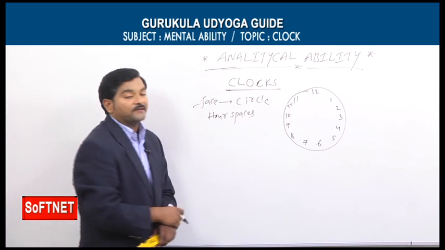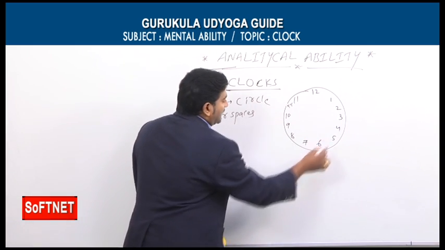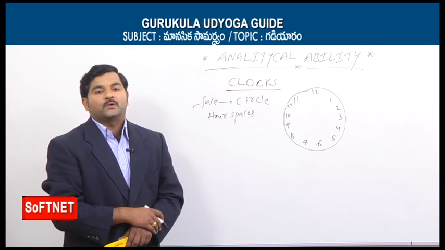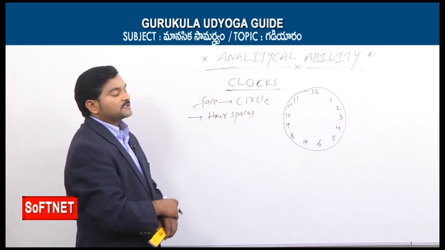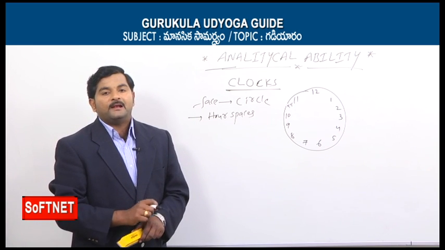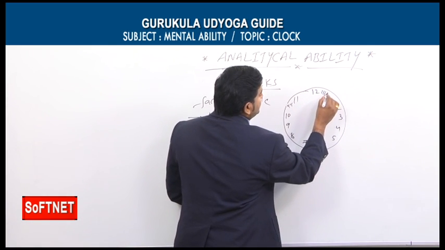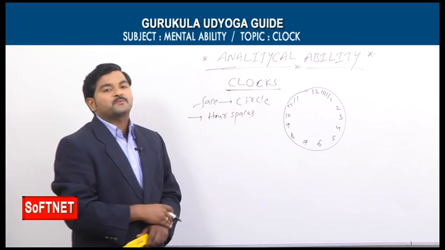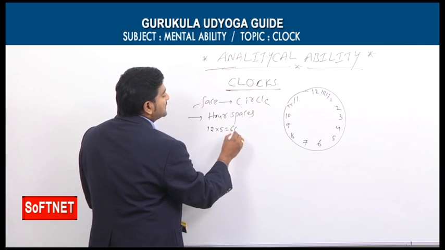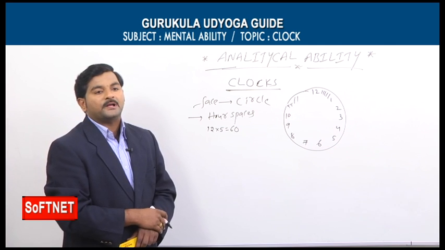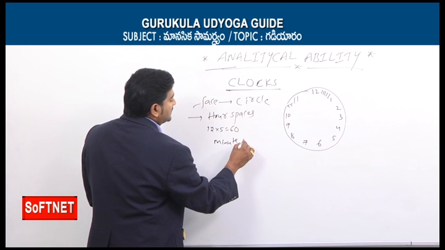I need to stress this point once again. The dial or the face of the clock is in the shape of the circle. This circle is divided into 12 big equal parts. All these 12 parts are called hour spaces. So what does it mean? Here the clock is having 12 hour spaces, and we are already aware each hour space is again divided into 5 small equal parts. That is, 12 into 5 is equal to 60 small equal parts. Each part is called a minute space.